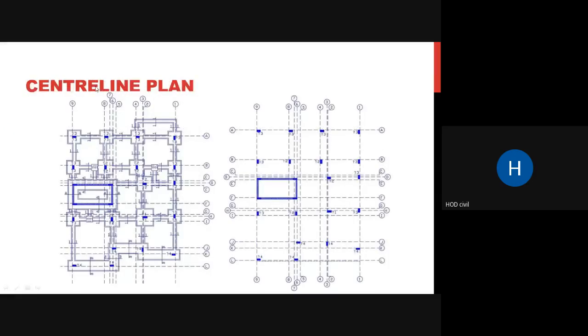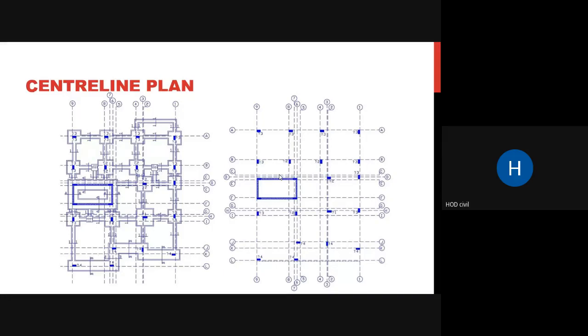So this is an example of a centerline plan. At the left you can see various foundations which are used, and this is your centerline plan. Then this is your second floor. I guess the left one is your foundation level, and your right side plan is your first floor plan. On your left side you can see foundations and column positions, and in the first floor plan on the right side you can see only columns, because at the first floor your foundations do not exist. They exist only at your foundation level.